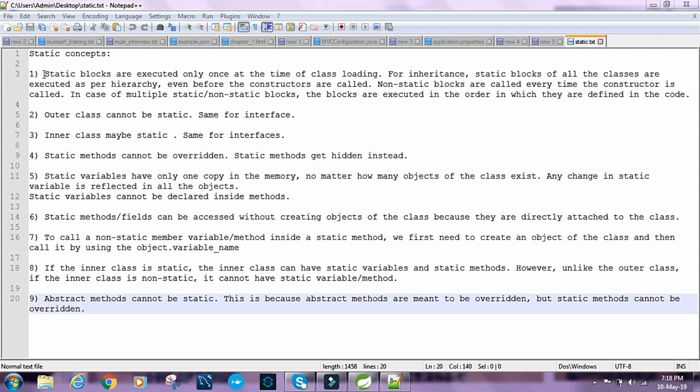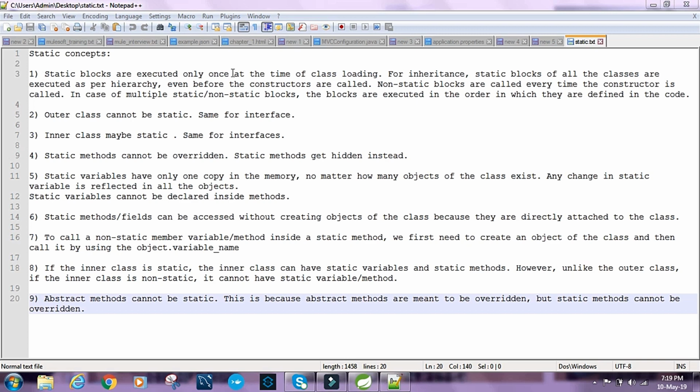The first point says that static blocks are executed only once at the time of class loading. For inheritance, static blocks of all the classes are executed as per hierarchy even before the constructors are called. Non-static blocks are called every time the constructor is called. In case of multiple static or non-static blocks, they are executed in the order in which they are defined in the code. So let's see this with a code example.